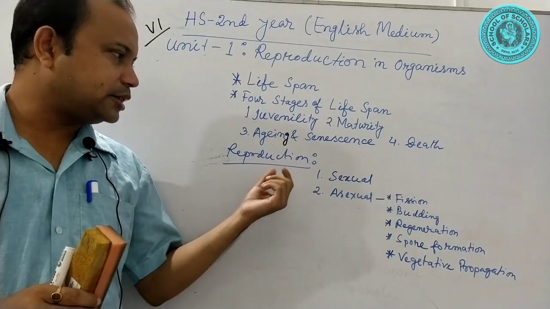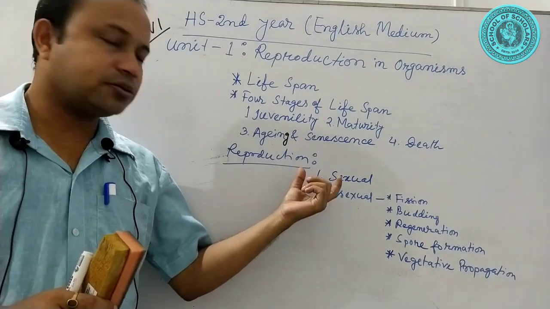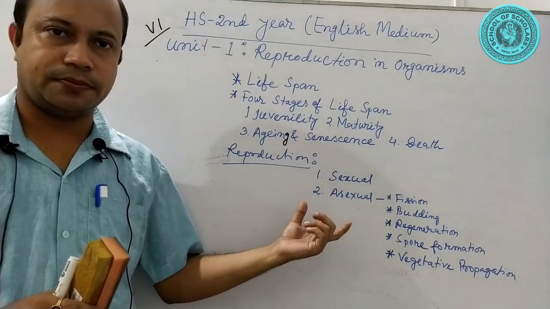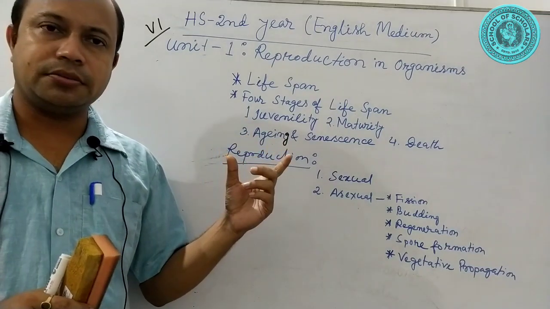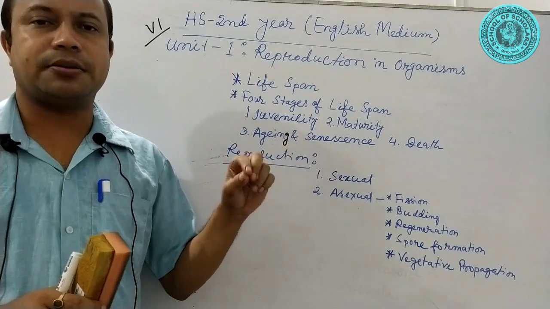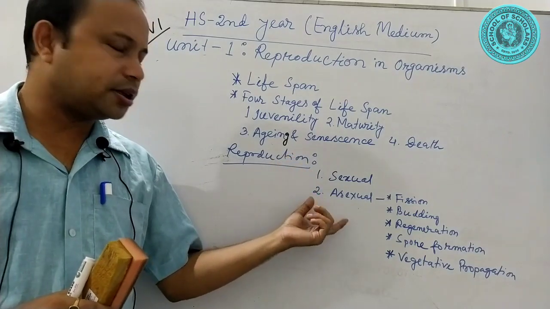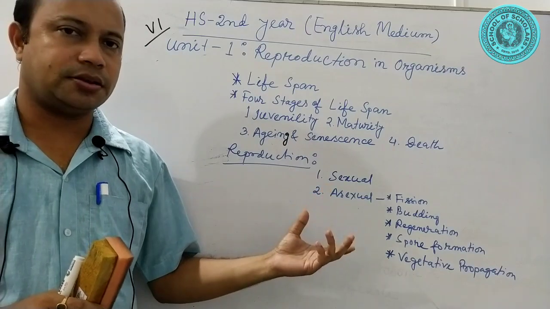This process is divisible into 2 types. The first one is sexual reproduction and the second one is asexual reproduction. In sexual reproduction, fusion of gametes, male and female gametes, occurs. But in asexual reproduction, there is no fusion of gametes.